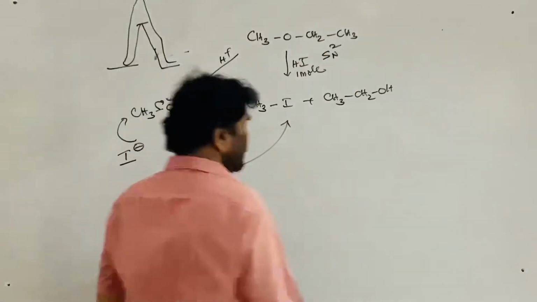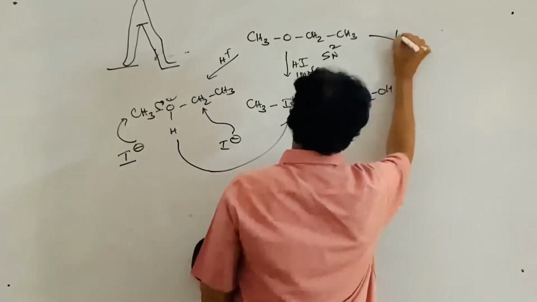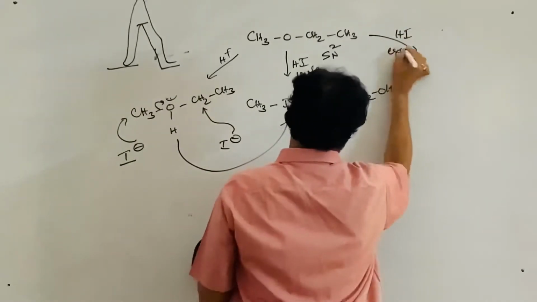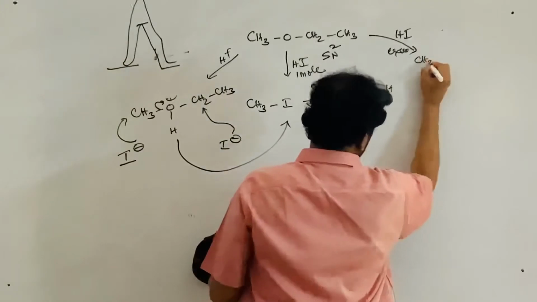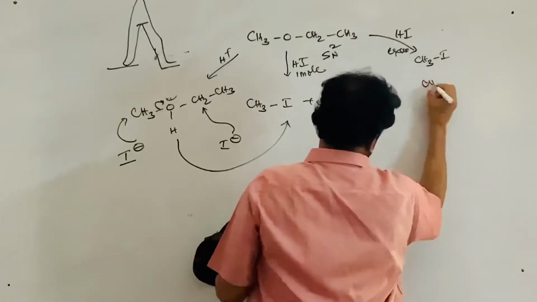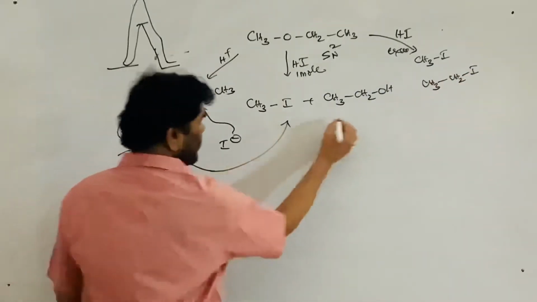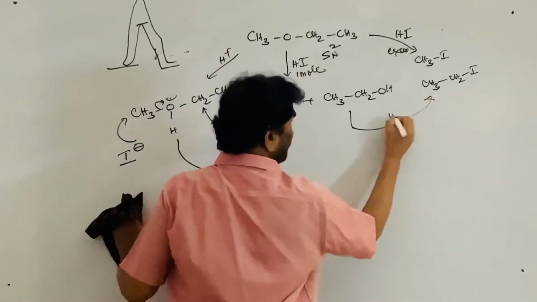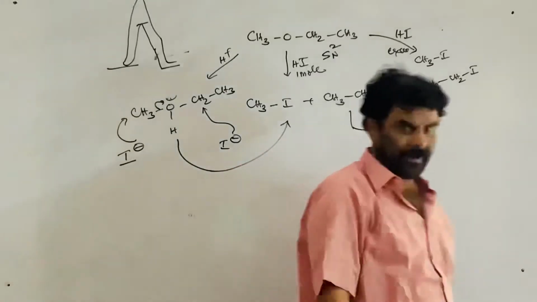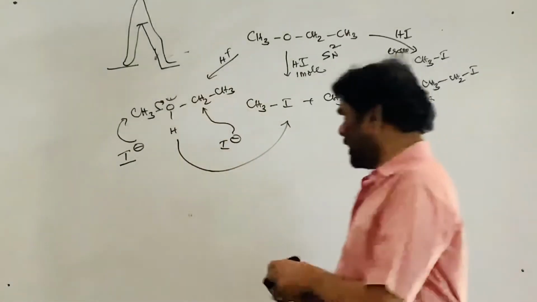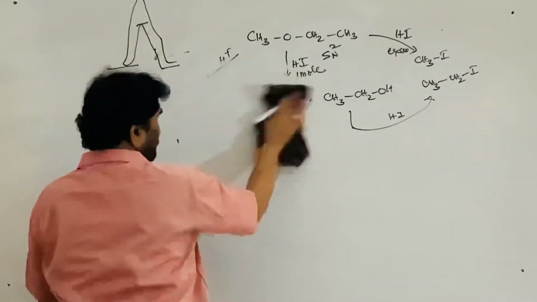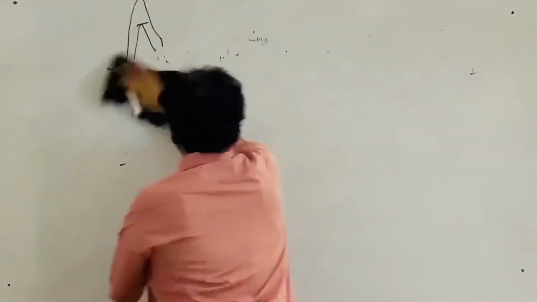This is the case. Suppose it is treated with excess HI, then there is no problem at all, both are converted to the iodides only. Mechanism is the same. Further reaction takes place, the resulting alcohol further reacts with the HI to produce the ethyl iodide. So that is whatever the mechanism, and that depends on that.